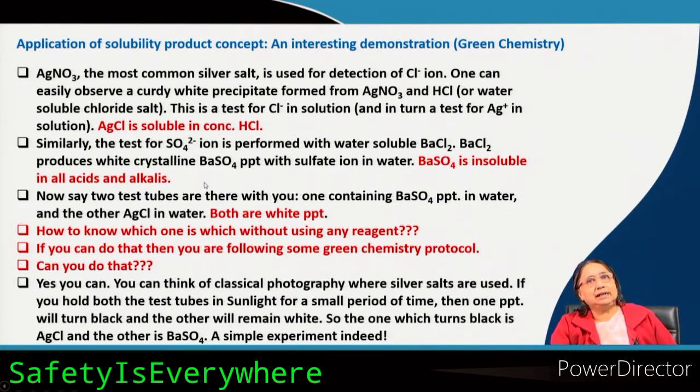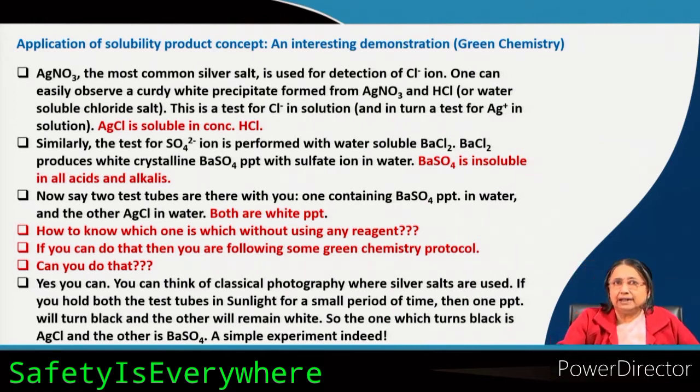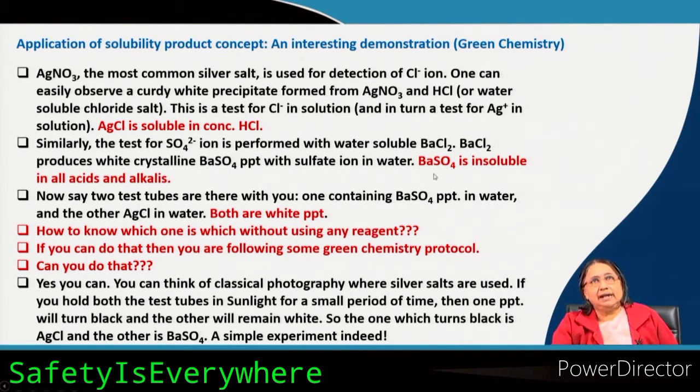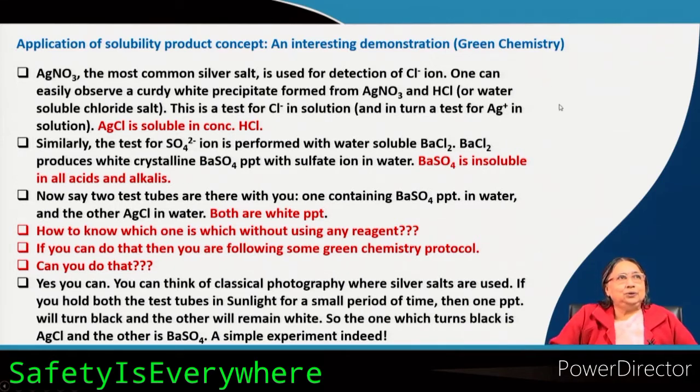So, if I ask you how can you say, both are white precipitates, which one is silver chloride and which one is barium sulphate? Then you can easily tell that, okay, in one precipitate if I add HCl it will dissolve, in another it will not dissolve. So, the one which dissolves is AgCl and the one which does not dissolve is barium sulphate. This is a test by adding some chemicals. This is not a green chemistry approach. You know that we have to do it without using some reagent, or without using too many things. If we can do something like that, then it is a green approach.